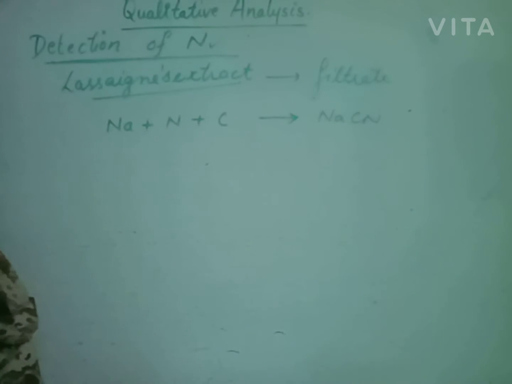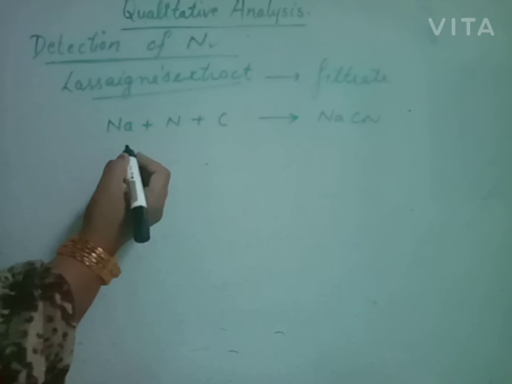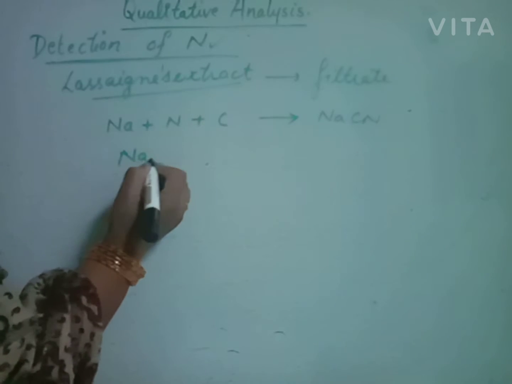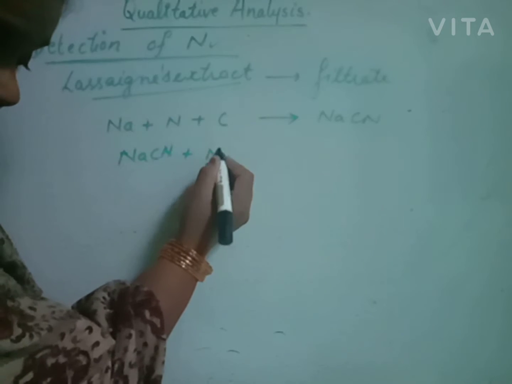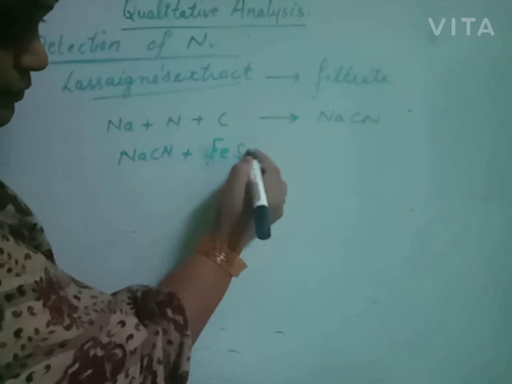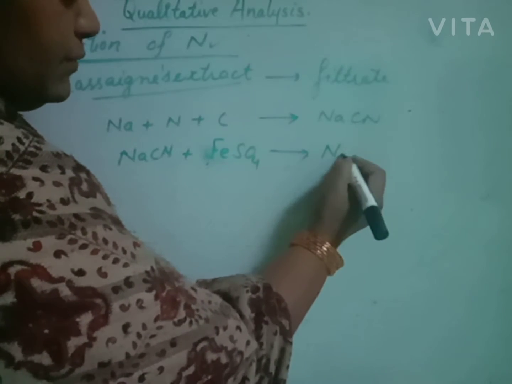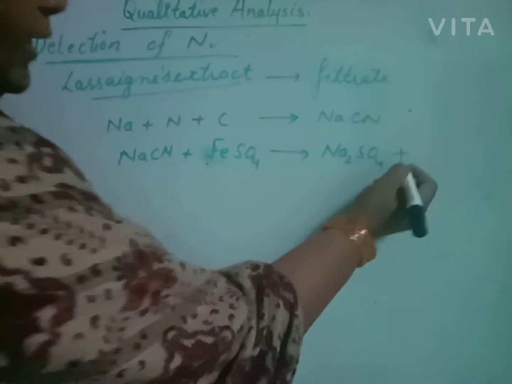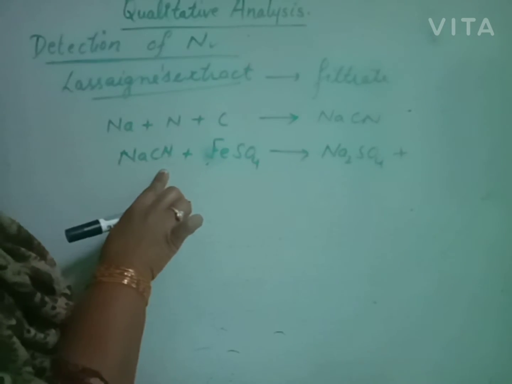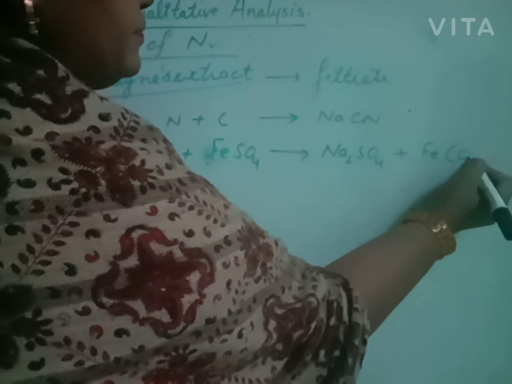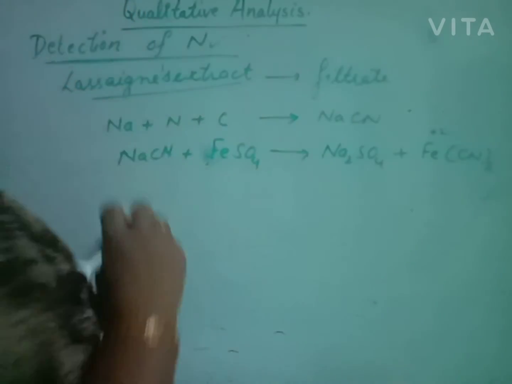To this sodium cyanide, add a few drops of sulfuric acid and freshly prepared ferrous sulfate. This sodium cyanide reacts with freshly prepared ferrous sulfate to give sodium sulfate, and the ferrous ion reacts with cyanide ion to give iron cyanide, with the plus 2 oxidation state of iron.